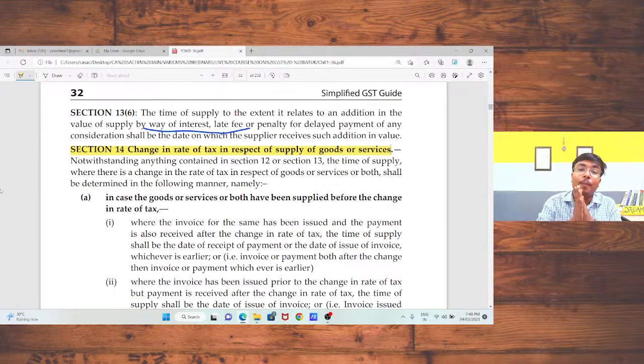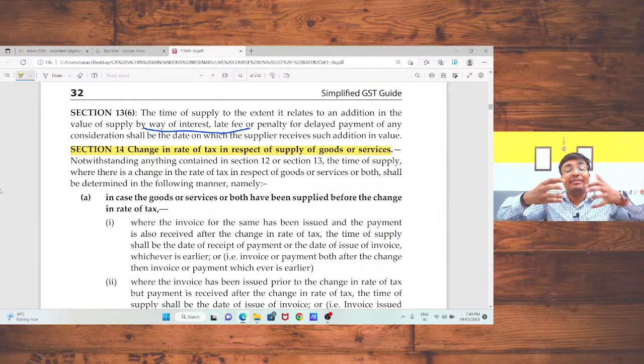You are assuming that the advance amount received is inclusive of GST. This practice is not correct, because the government says at the time of invoice you need to decide the tax terms: what is your taxable value, what is your CGST, what is your SGST.